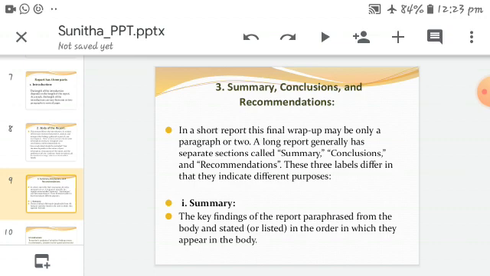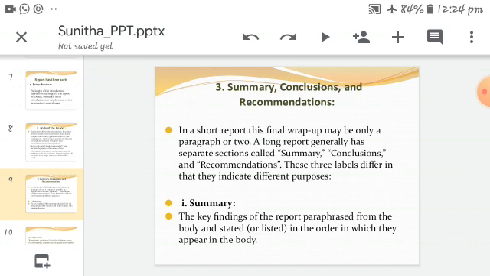See here, in a short report the final wrap up may be only a paragraph or two. For some reports, it is enough to write a paragraph or two. But a long report should have separate sections.